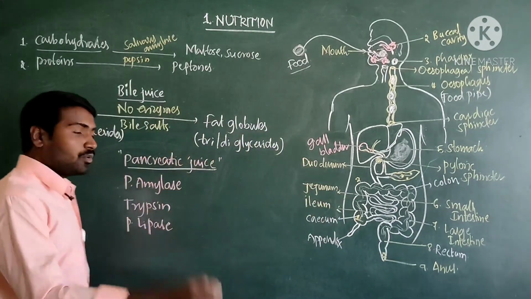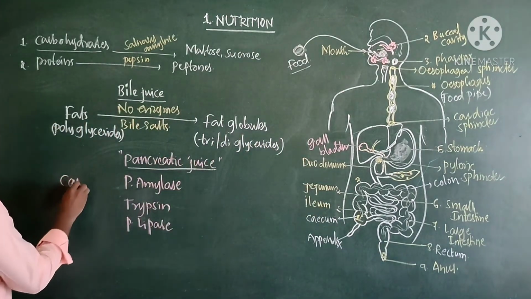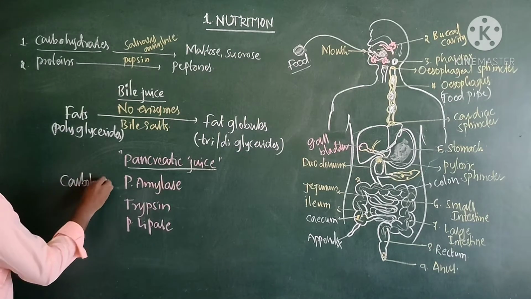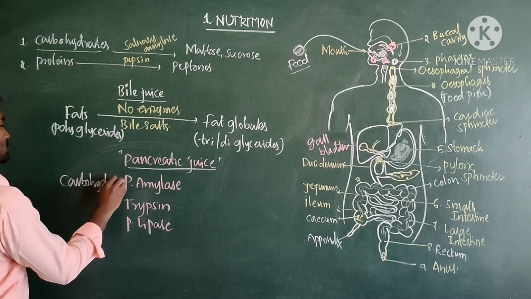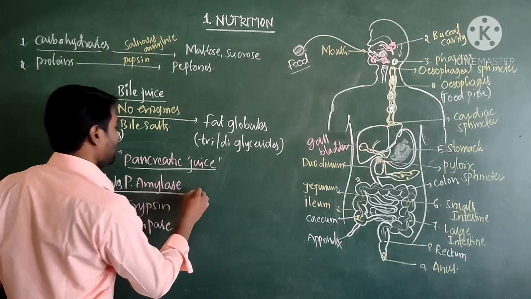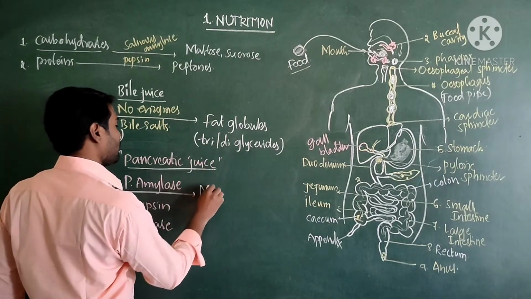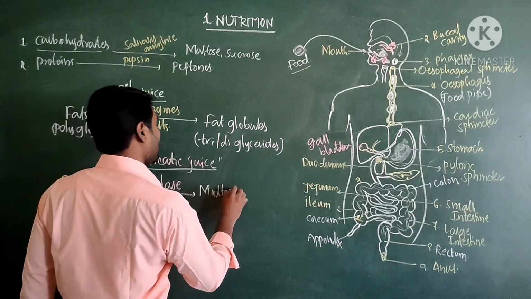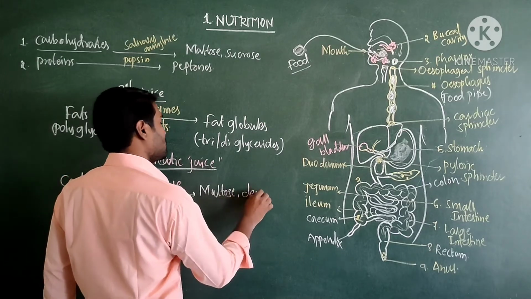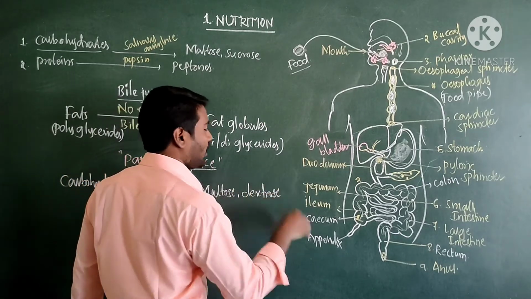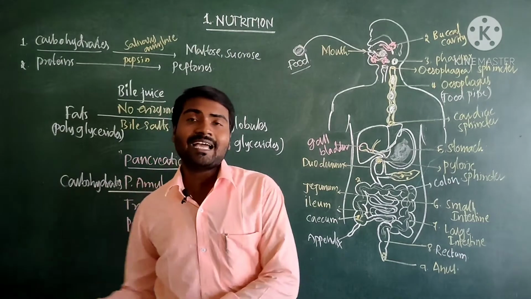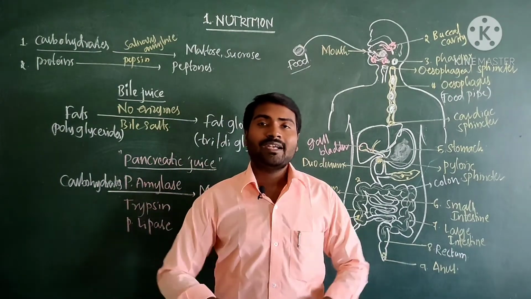It again breaks down the carbohydrates into, say, maltose or dextrose or sugars. Okay, so polysaccharides again break down into disaccharides.